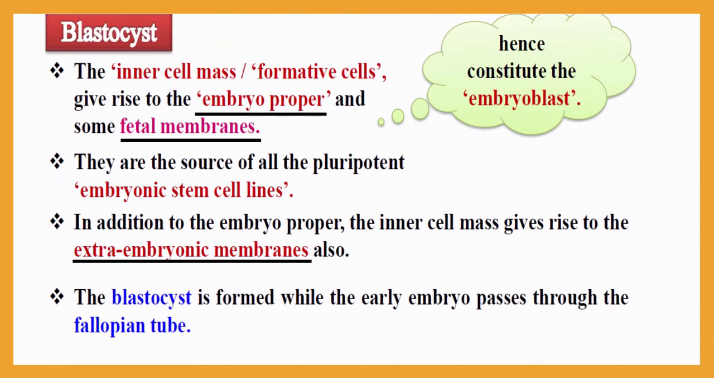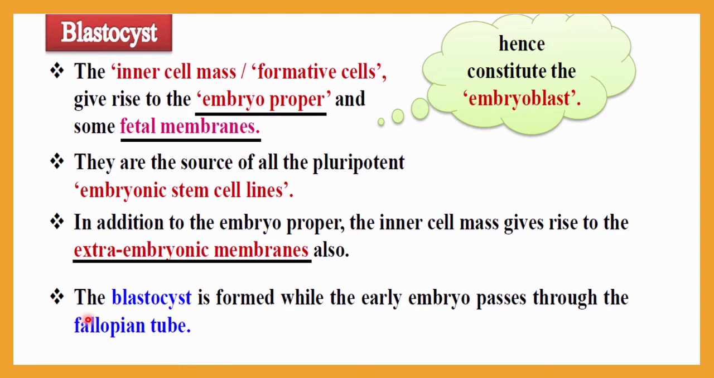The inner cell mass, also called formative cells, gives rise to the embryo proper, the main embryonic portion, and hence constitutes the embryoblast. Some fetal membranes also arise. They are the source of all pluripotent cells, that is the embryonic stem cell lines, from which many types of organs will be generated. In addition to the embryo proper, the inner cell mass also gives rise to the extra-embryonic membranes. So be very clear here also.